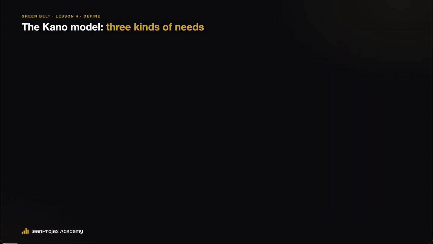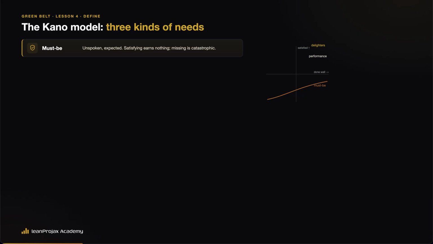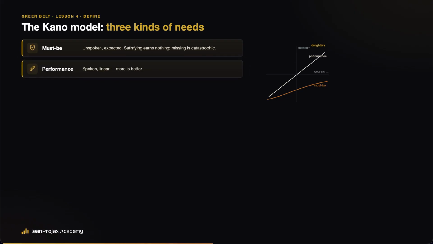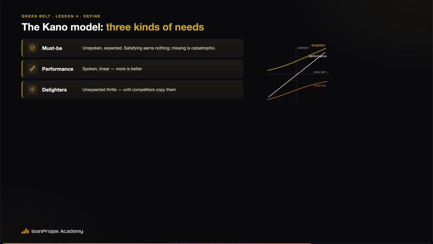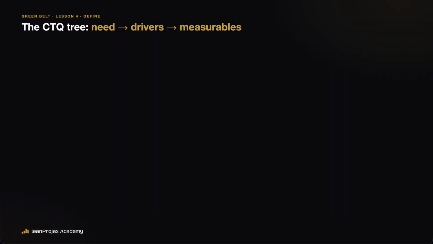Not all customer needs are equal. The Kano model sorts them into 3. Must-be needs, unspoken and expected, like brakes that work. Satisfying them earns nothing. Missing them is catastrophic. Performance needs, spoken and linear: better fuel economy, faster delivery, more is better. And delighters, unexpected features that thrill until competitors copy them and they decay into must-bes. Exam trap. A must-be requirement never becomes a competitive advantage. It's the entry ticket.